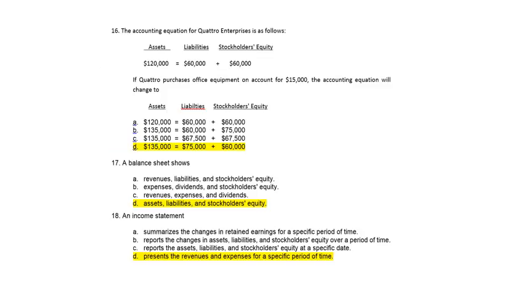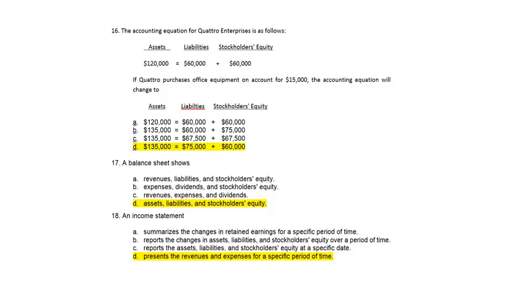Okay, good. Let's start to get some numbers around this thing. What do we have for number 16? The accounting equation for this company is assets equal 120,000, liabilities equal 60, and stockholders' equity equals 60. So this thing's in balance, isn't it? And it's got to stay in balance.